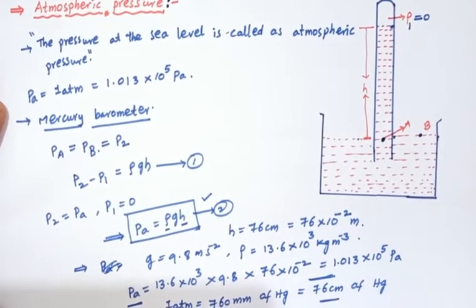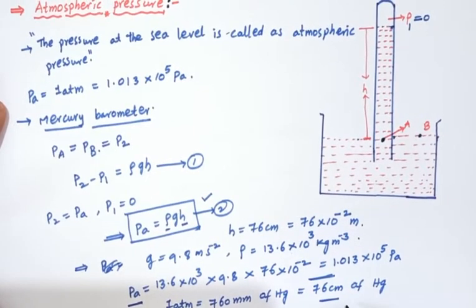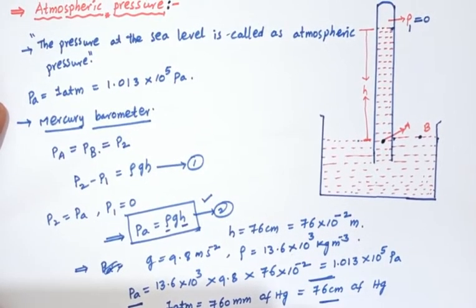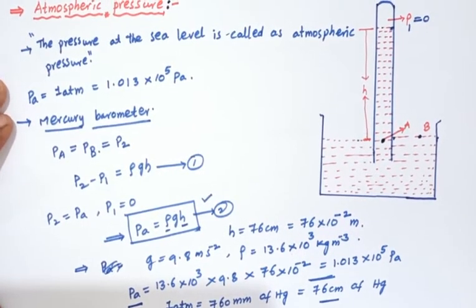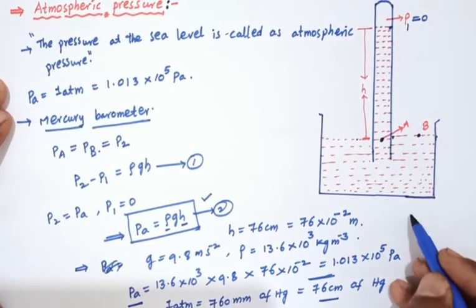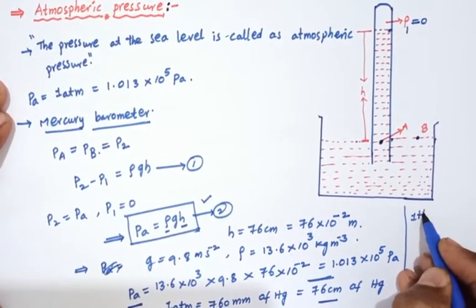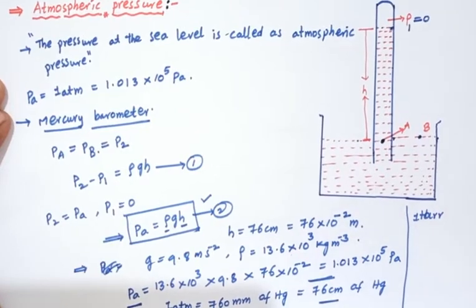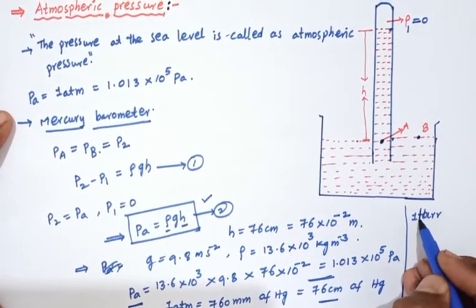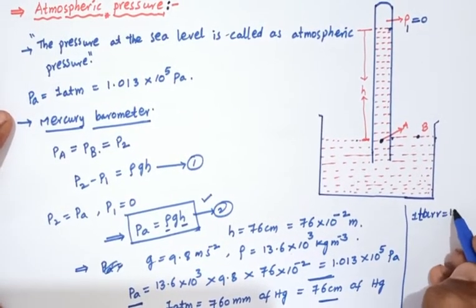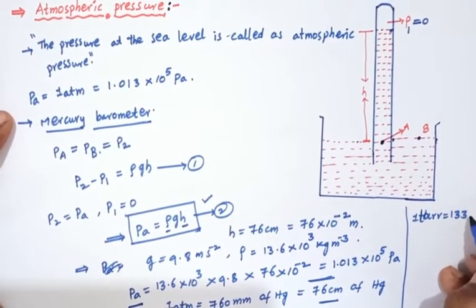So 1 atmosphere equals 76 centimeter of Hg or 760 millimeter of Hg, and atmospheric pressure is denoted in torr also. 1 torr equals 133 pascals.